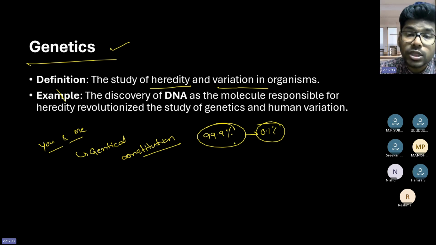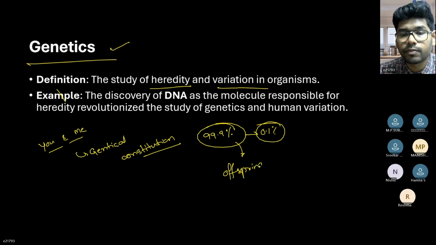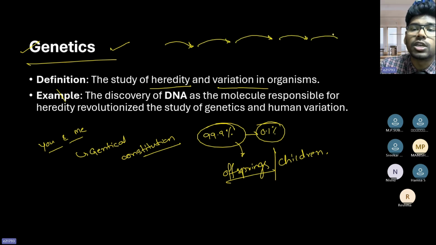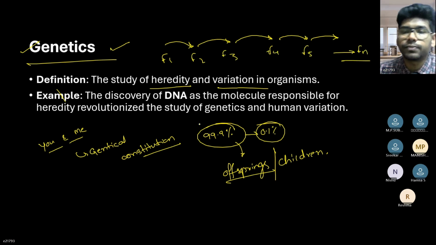We pass on these genes that we have received from our parents to our offsprings or children. We pass on those genetical characteristics to our offsprings. That is what we call heredity, right? So that is genetics, how the characters are transferred from one generation to another generation. From the F1 population, filial 1 generation, to F2, F3, F4, F5 and subsequently Fn, right?